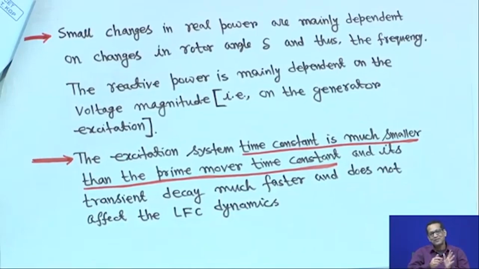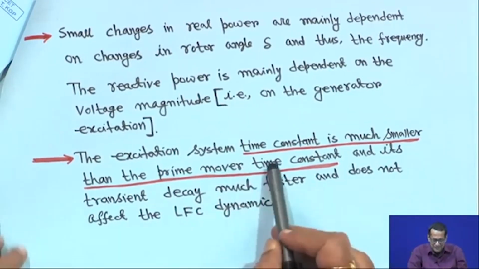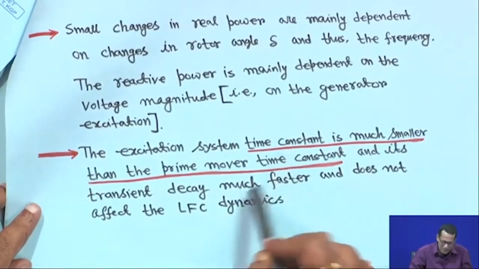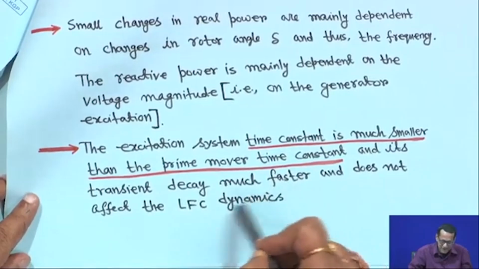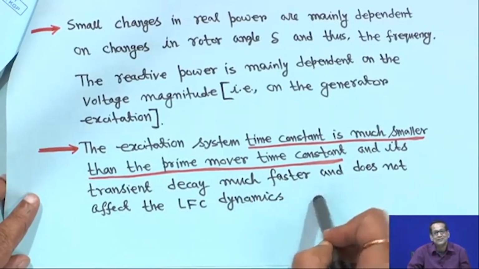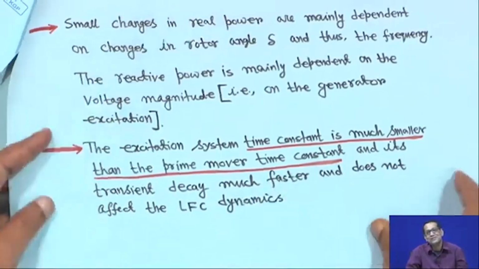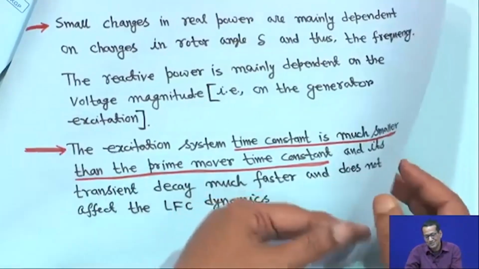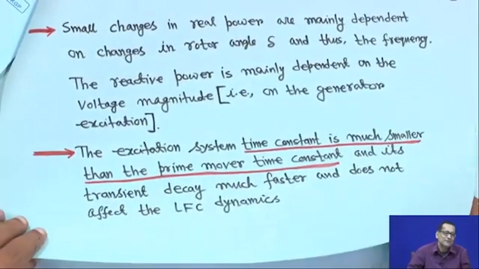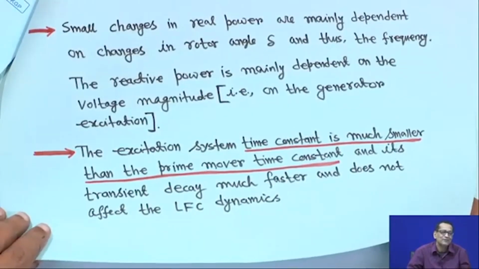Even if you try to couple them, when the LFC side transient action starts, by that time the transient decay is much faster; it will be finished in 2-3 seconds. So there will be almost no effect on the LFC dynamics. That is why people treat these as separate things: real power frequency control and reactive power voltage control.